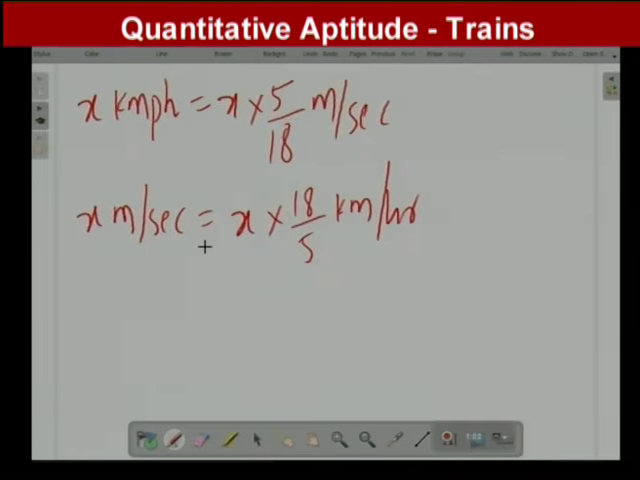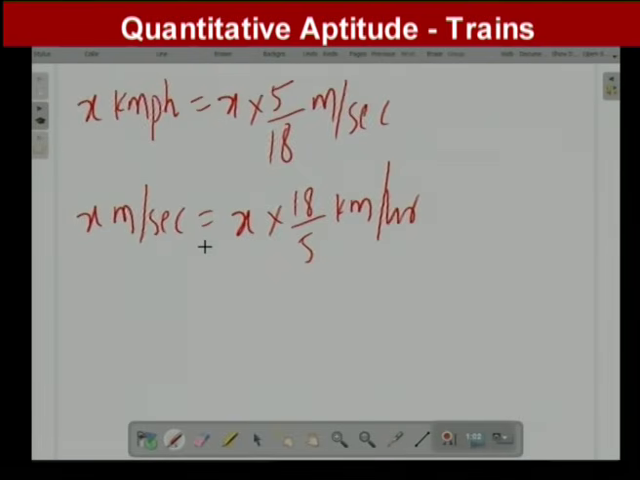So like this we can convert the given units from kilometer per hour into meter per second, and meter per second into kilometer per hour. Remember to convert big units into small units, multiply by small value by big value. Here the two numbers are 5 by 18 and 18 by 5. What does it mean? Kilometer per hour into meter per second, small value by big value, and meter per second into kilometer per hour, big value by small value.